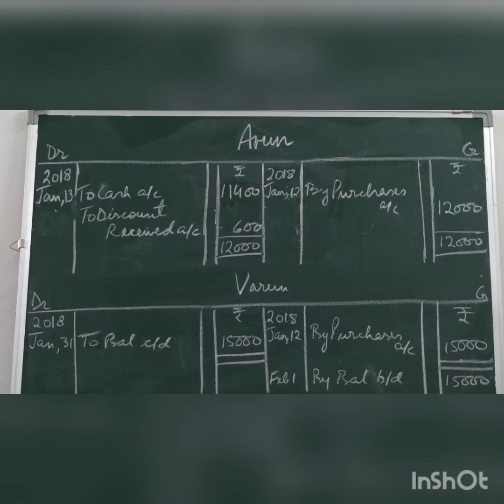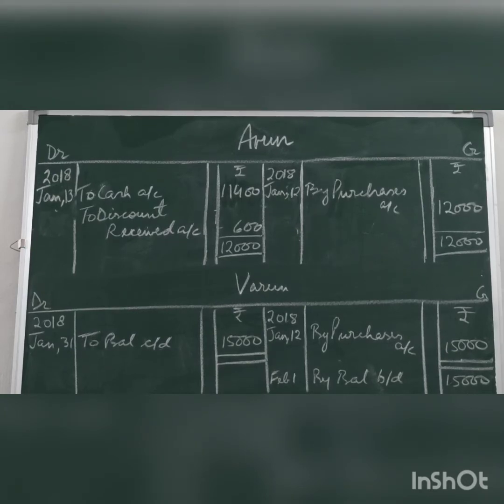Since the rule is debit the receiver, and in the credit we have two accounts, cash account and discount received account, both will be posted in the debit side of Arun's account. On 13th, to cash account with the respective figure 11,400, to discount received account 600. Now there is no balance left, the account has been settled.